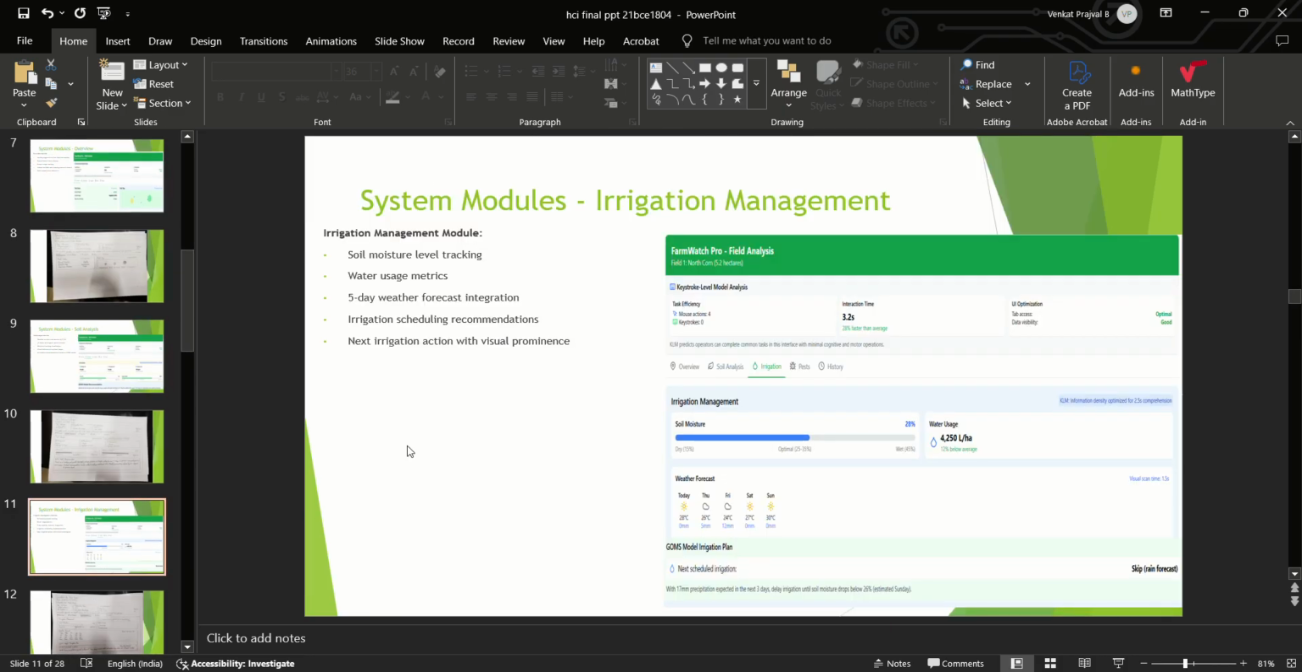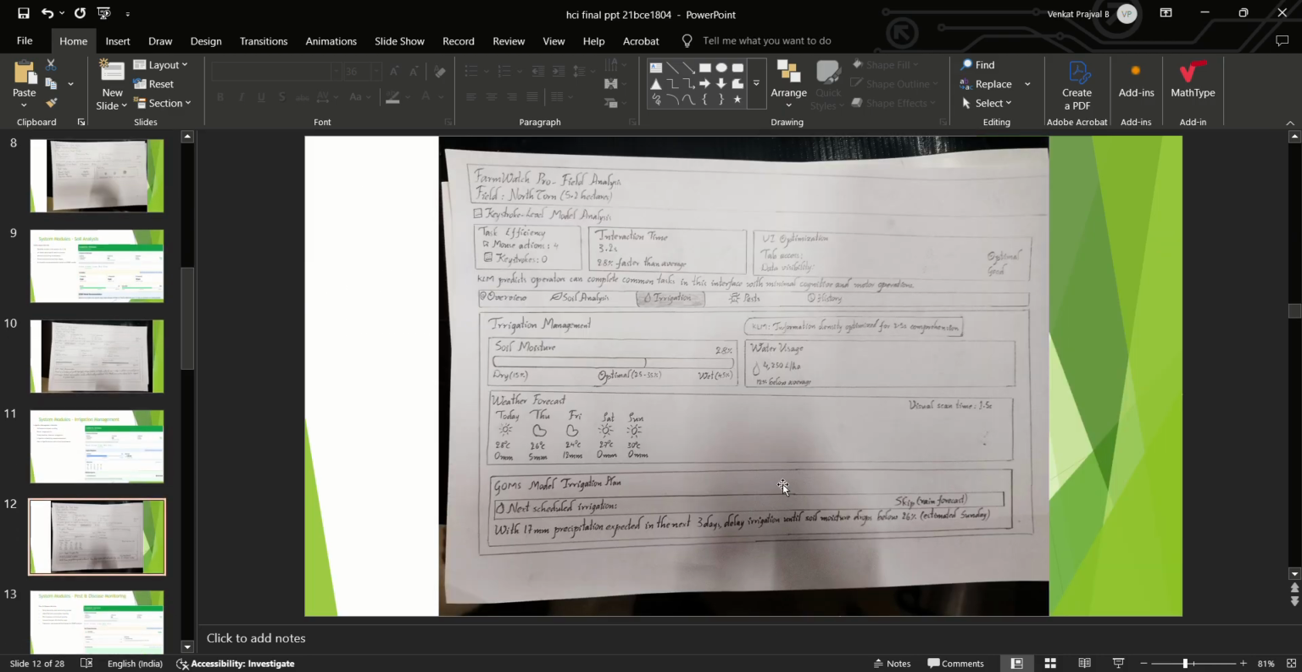The next one is irrigation management. In the irrigation management module, we get soil moisture level tracking, water usage metrics, 5-day weather forecast integration, irrigation schedule recommendations, and the next irrigation action with visual prominence. This is the irrigation management mockup, and this is the paper mockup of the irrigation management.